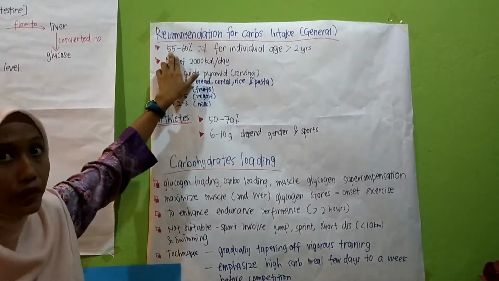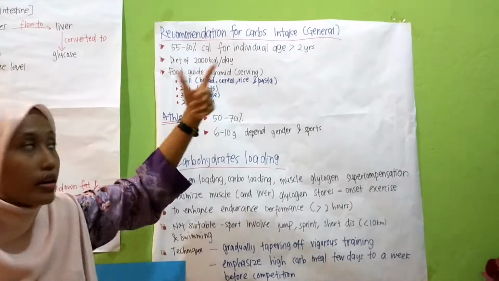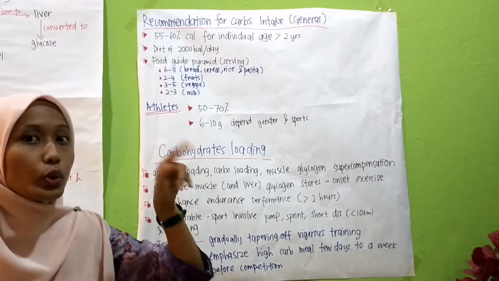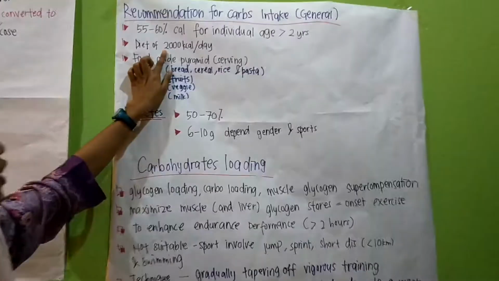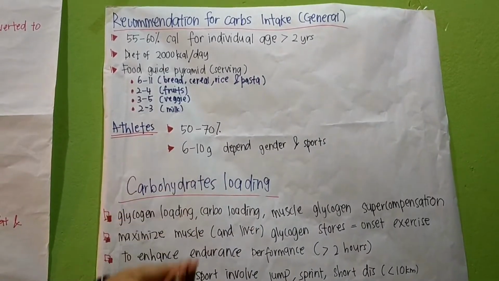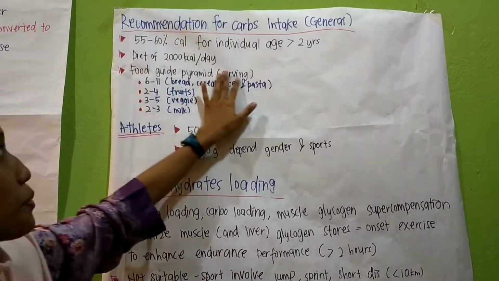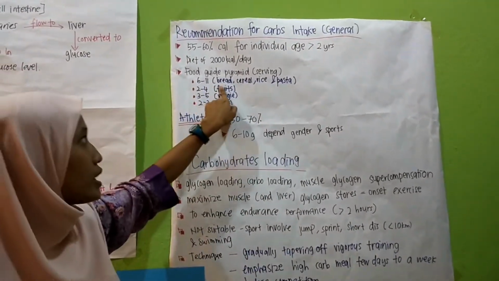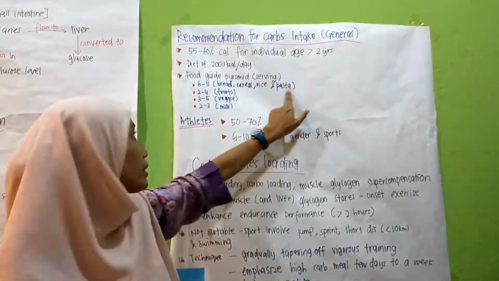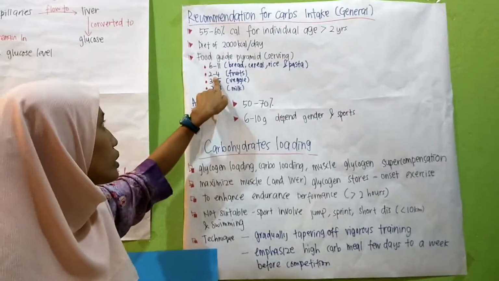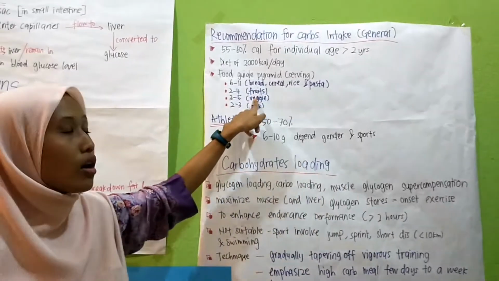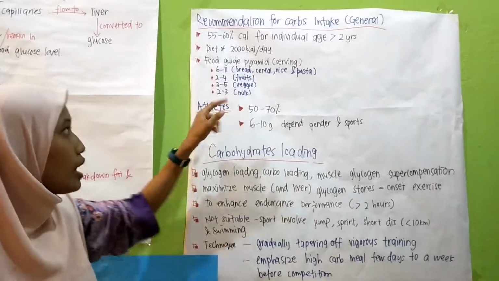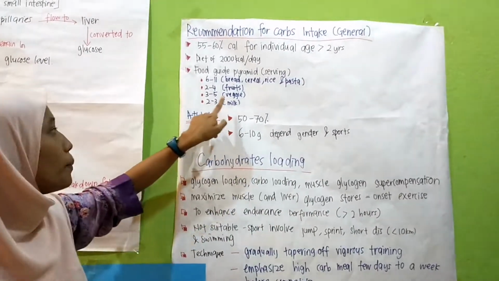I recommend 55 to 60% of calories for individuals more than 2 years old, on a diet of 2000 kilocalories per day. The Food Guide Pyramid servings are 6 to 11 servings of bread, cereal, rice, and pasta, 2 to 4 servings of fruit, 3 to 5 of vegetables, and 2 to 3 servings of milk.